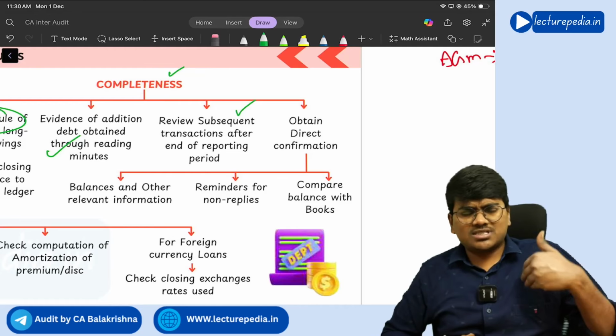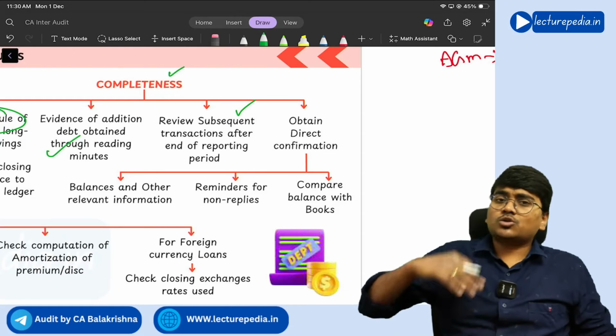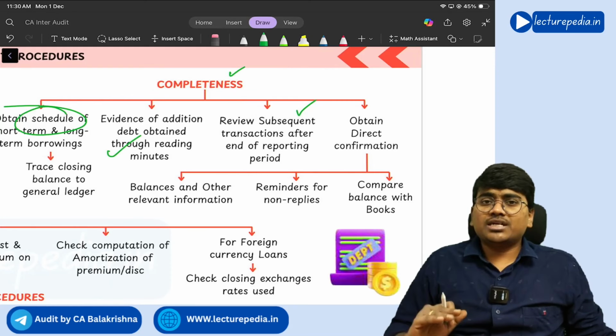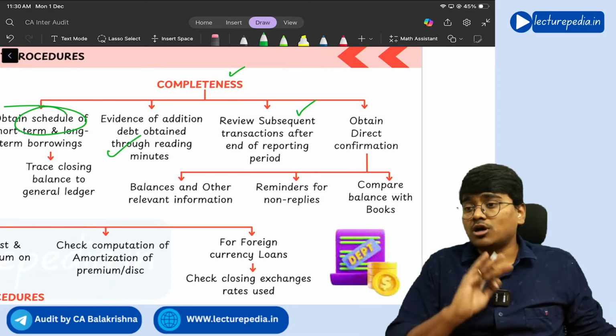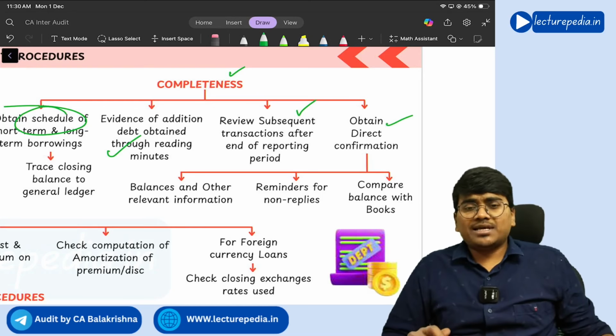Next, of course, the easy thing is to ask for a direct confirmation. So through direct confirmation also you can get to know whether the loans are complete or whether any loans have not been recorded in the books of accounts. So about what things can you obtain the confirmation? See,